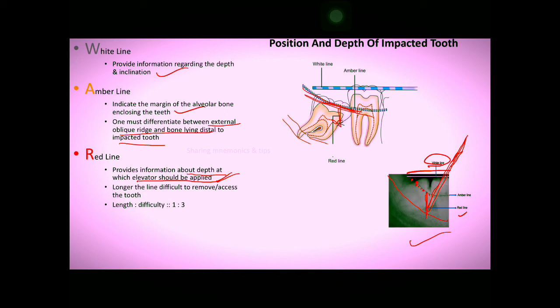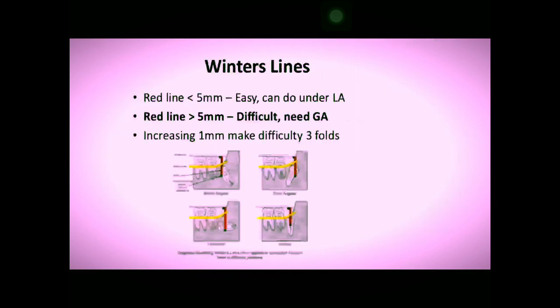That means if 1 mm is increased, then the difficulty will be 3 times. I'll explain in my next slide. So Winter's lines, red line: if it is less than 5 mm, it is easily done under LA. If the red line is greater than 5 mm, then it is difficult, and the surgery should be done under general anesthesia. If there is an increase of 1 mm, the difficulty is 3 fold, like I said in my previous slide, 1:3 ratio.